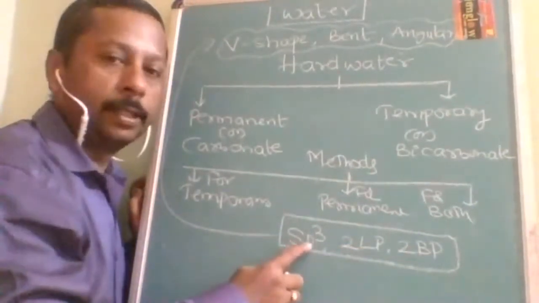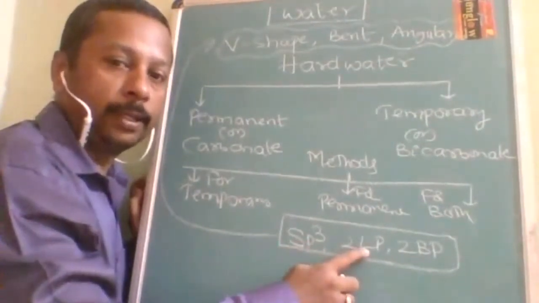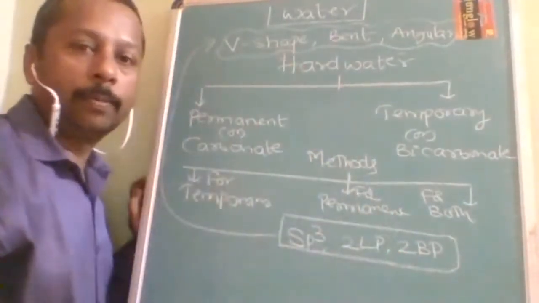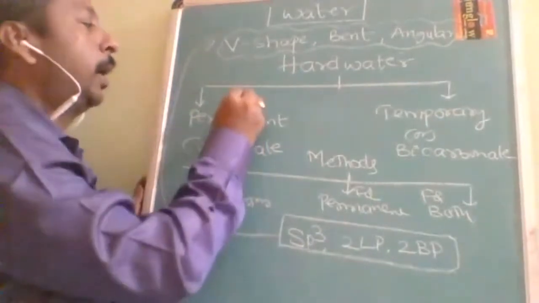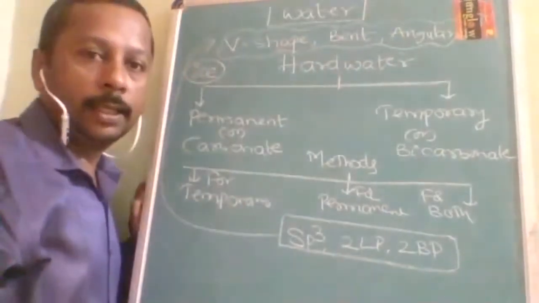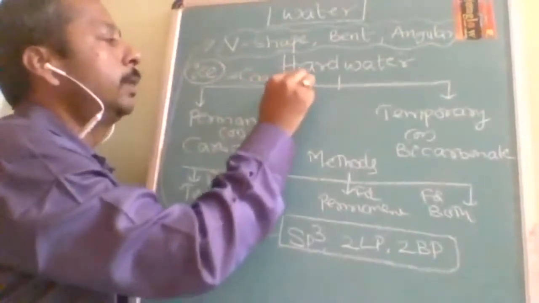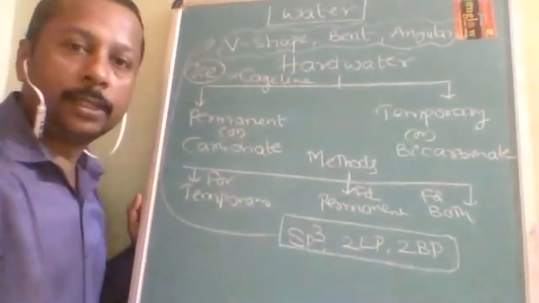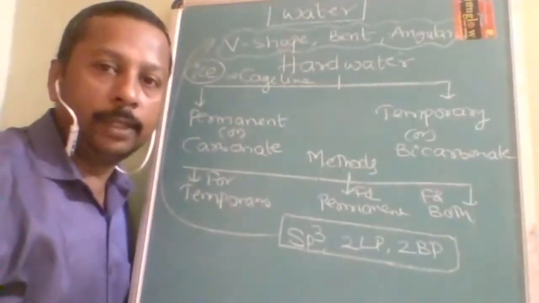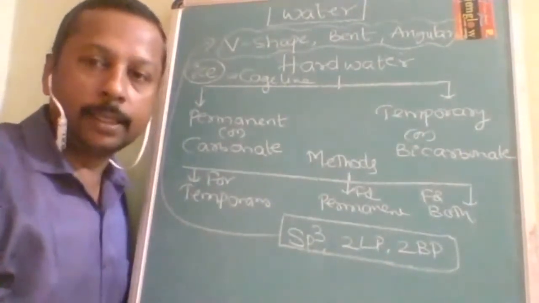As per this hybridization, it is supposed to be tetrahedral in structure, but due to the presence of two lone pairs, that place is eliminated, leaving only the two bond pairs. That will give you the V shape. But the main problem is ice. If the question is about ice, you should not write this. In ice, it assumes a cage-like structure. If the question is about the shape of water, you will write bent, V, or angular. But if the question asks about water in the form of ice, then what will you write?